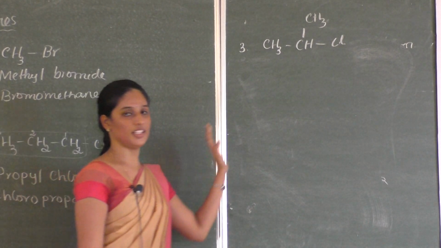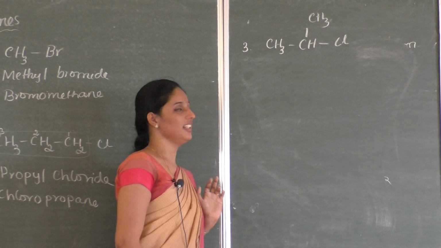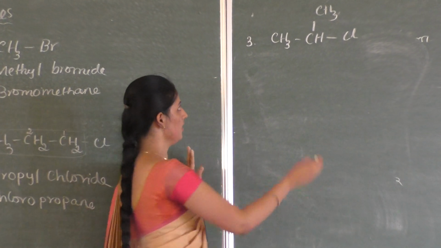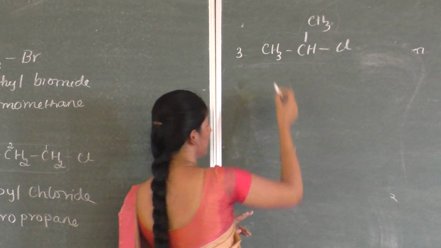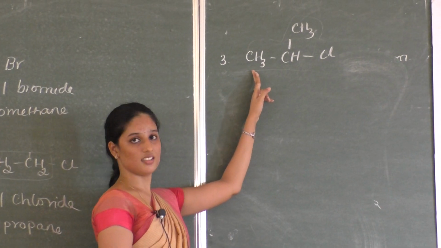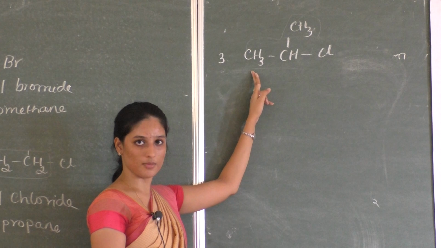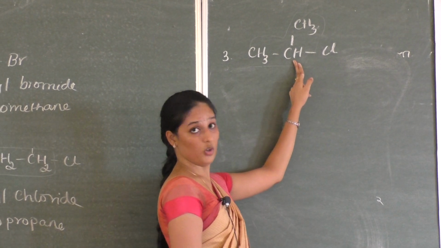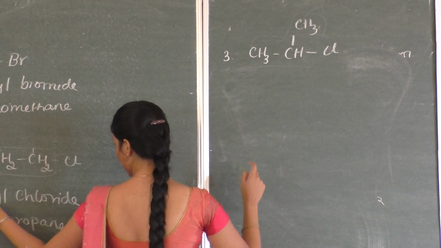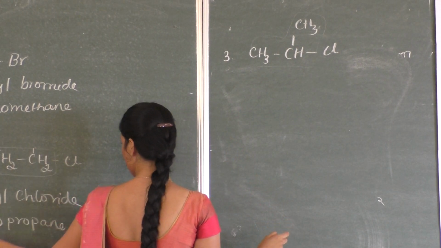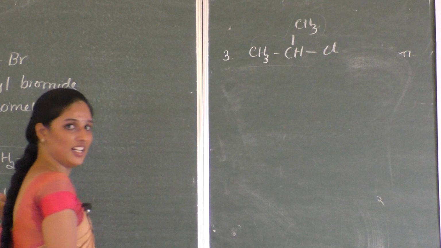Okay. So next compound. So how to write the common name of this compound? See. So which alkyl group is there here? So again it is a chain with the 3 carbon atoms only. That means propyl only, but here the chain is branched. So in this case the chain is straight chain, therefore I have written n-propyl.